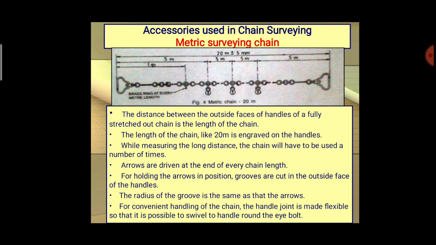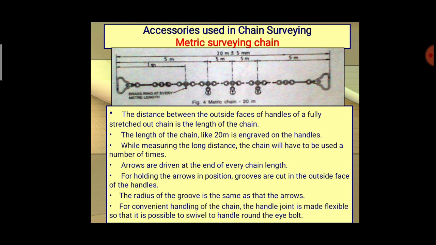So here the arrows. What are these? Chain pins or arrows. What is the use of arrows? They are 400 mm long and 4 mm diameter, also made of galvanized steel wire. It is used to mark the end of chain lengths.